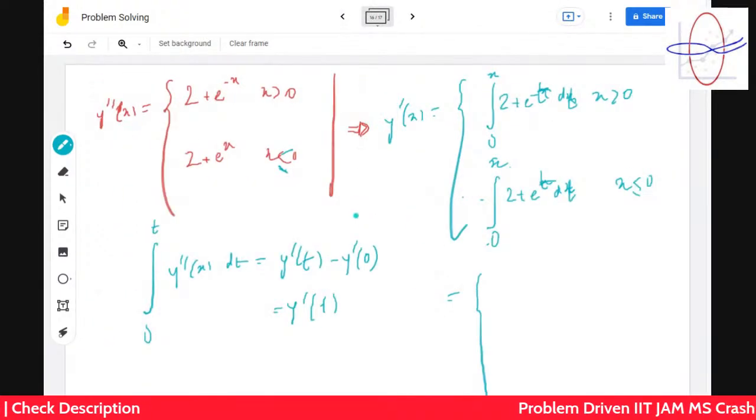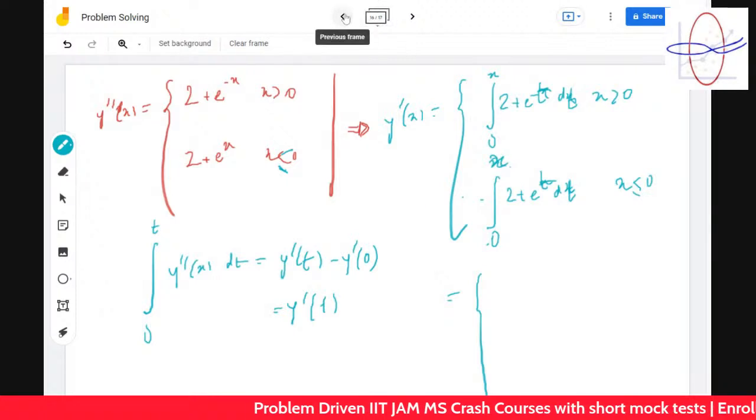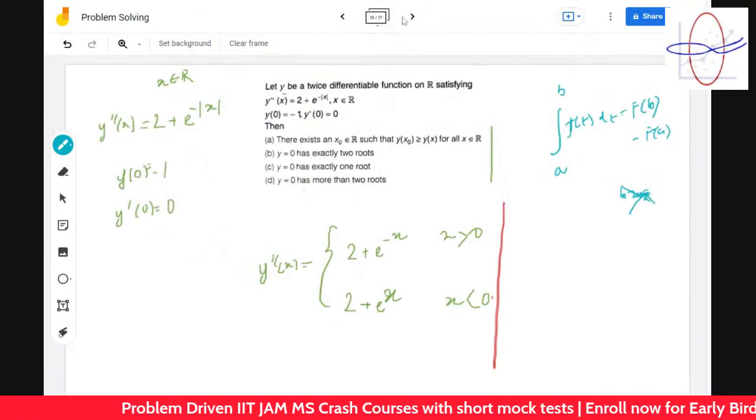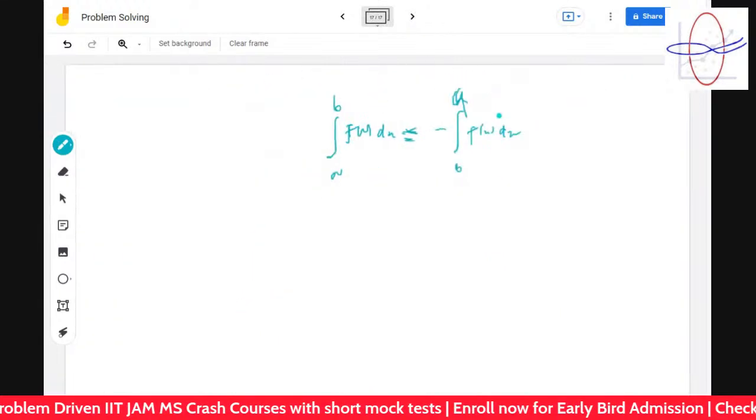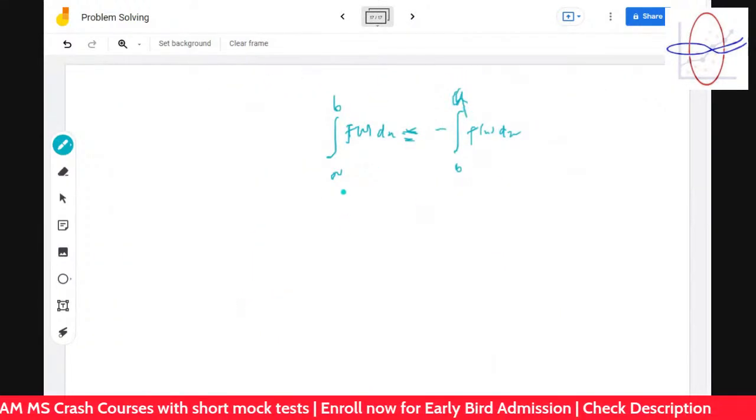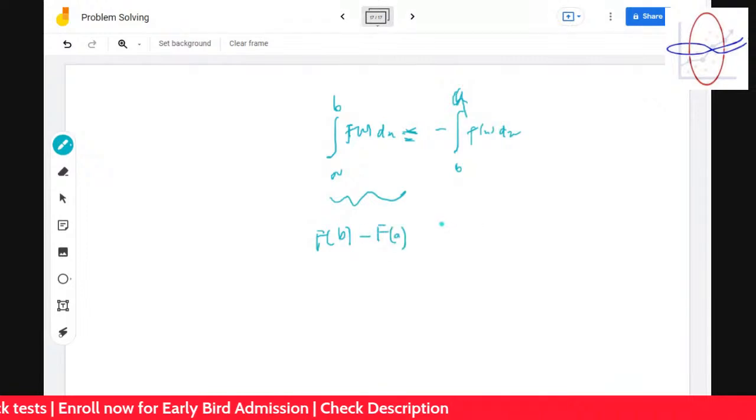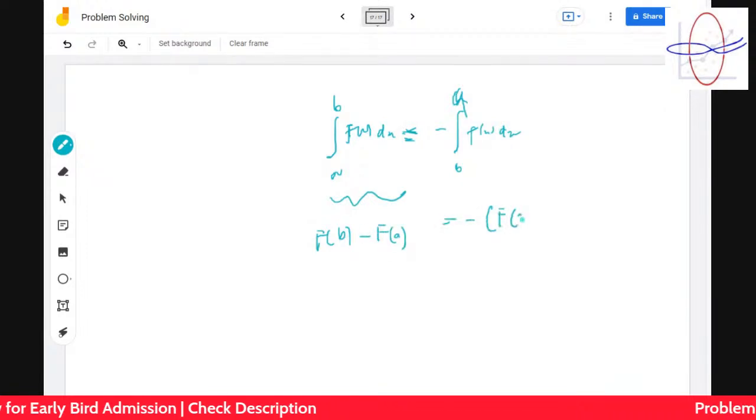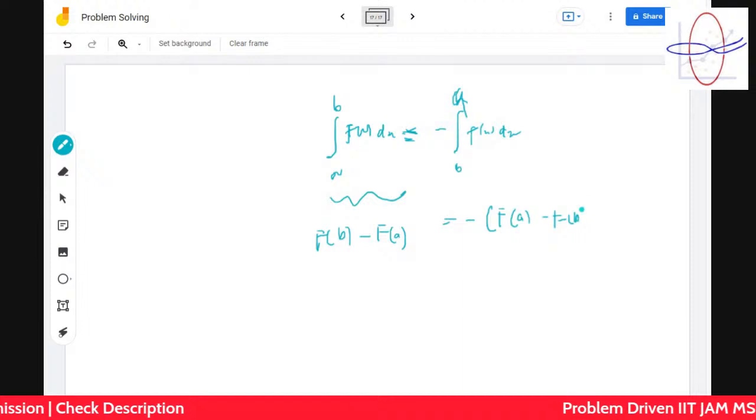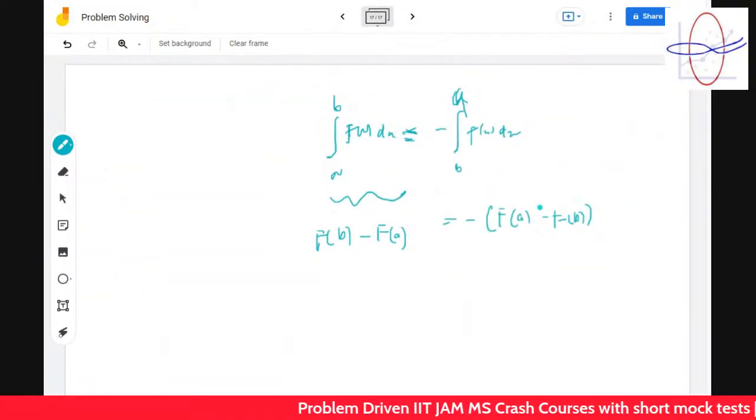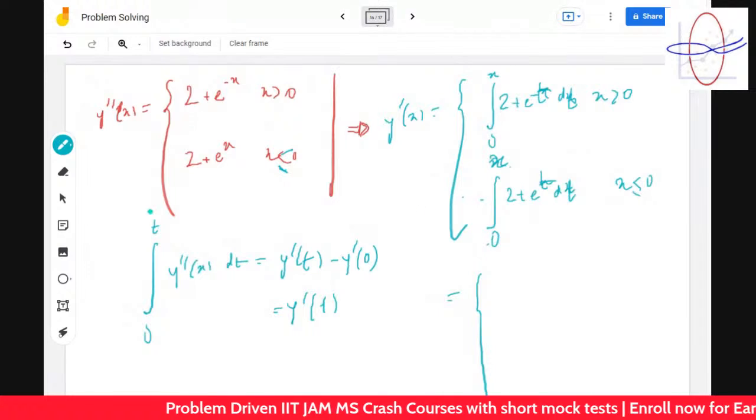Yes, I know. But here x is smaller than 0 now. So it is in the form b to a, the reverse one. So here, what is this? This is f of b minus f of a. And here what is this? It's minus of f of a minus f of b, which is totally fine. It's the same thing I have written.